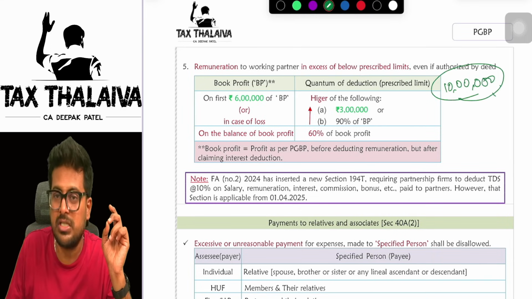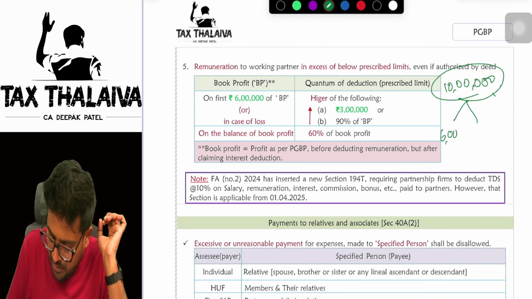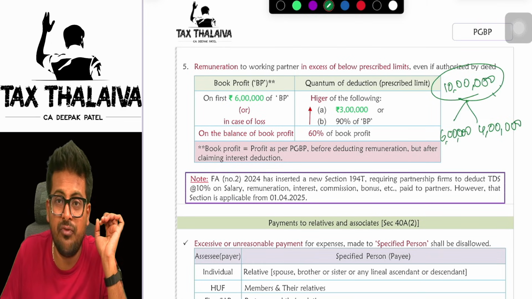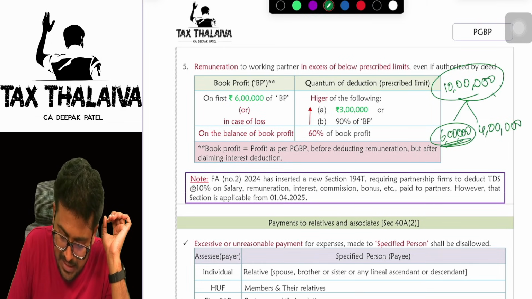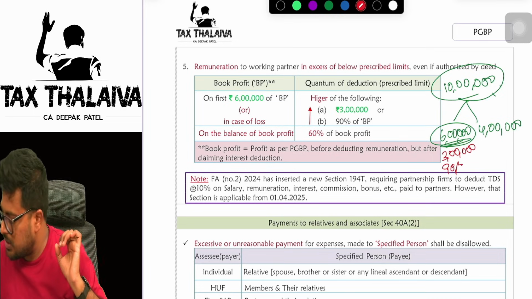This is my book profit, boss. 10 lakhs is my book profit. Means out of that 10 lakhs, I can break this into 6 lakhs and 4 lakhs. On this first 6 lakhs, I have to take two things. One, 3 lakhs. Or 90% of 6 lakhs will be how much?